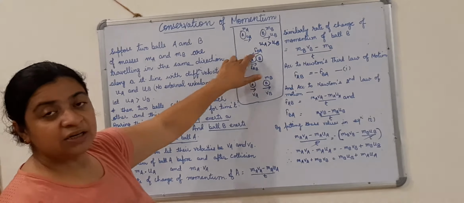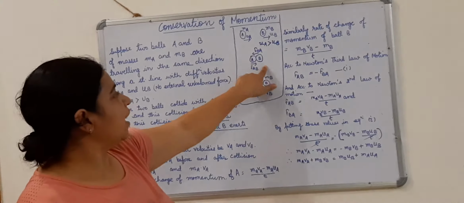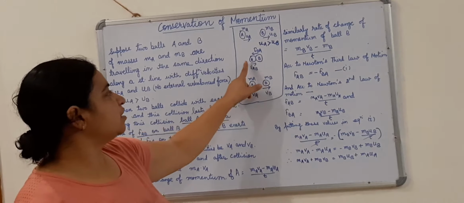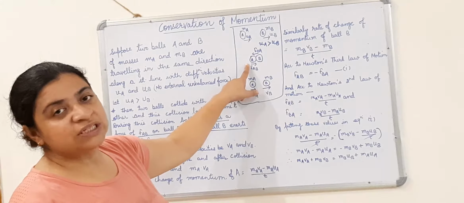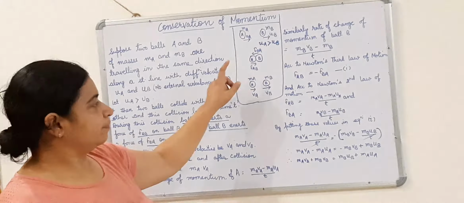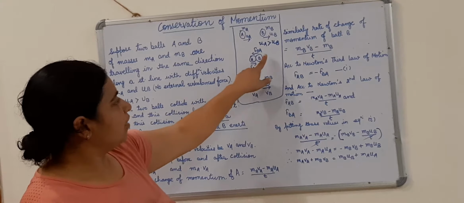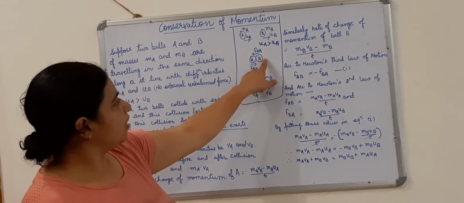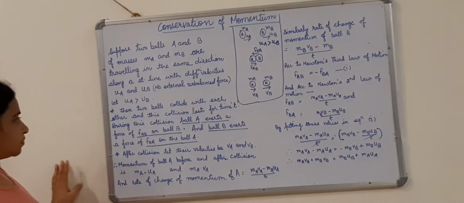ball A will exert a force FAB on ball B, and similarly ball B will exert a force on ball A. Let me name that force FBA. The force exerted by ball A on B is FAB, and the force exerted by ball B on ball A is FBA. I hope it is clear.